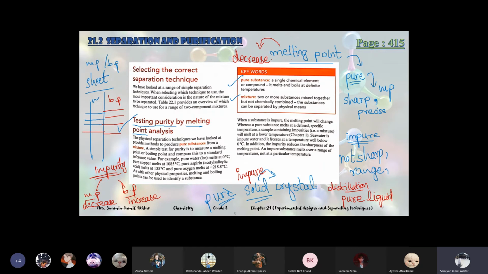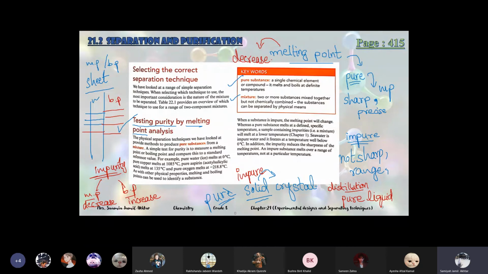Okay, and if they are according to the sheet digits, sheet number, then they are pure. So we can check the purity of substances by this analysis. When a substance is impure, the melting point will change, whereas a pure substance melts at a defined specific temperature. A sample containing impurities, that is a mixture, will melt at a lower temperature because its melting point will decrease.